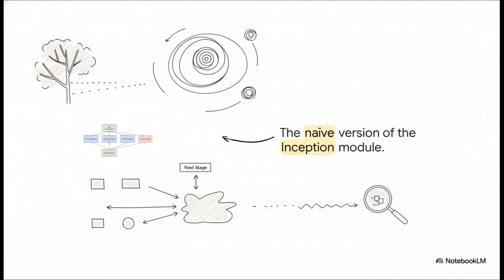All right, part 3, the Inception module, processing at scale. Let's look at how this actually builds mechanically. Imagine the naive version of the Inception module. Instead of forcing the network to choose whether it should look at, say, small details or large patches at a given layer, this module processes visual information at various scales simultaneously. It uses 1x1, 3x3, and 5x5 filters side by side, along with a max pooling path, and then it concatenates all those outputs into a single vector for the next stage.